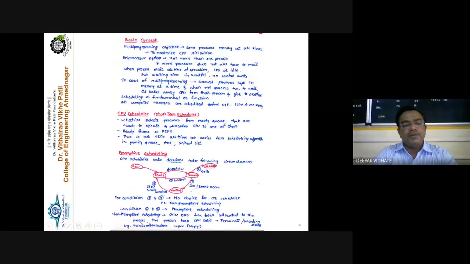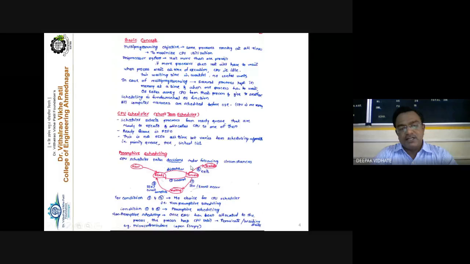So preemptive and non-preemptive scheduling, and the preemptive scheduling we have to see. The meaning of preemption or non-preemption is that once the CPU has been allocated to a process, it keeps the CPU until its complete execution or until its complete termination. See here carefully: the meaning of non-preemption is that once the process is selected from the ready queue and assigned to the CPU, and the process is currently in a running state.